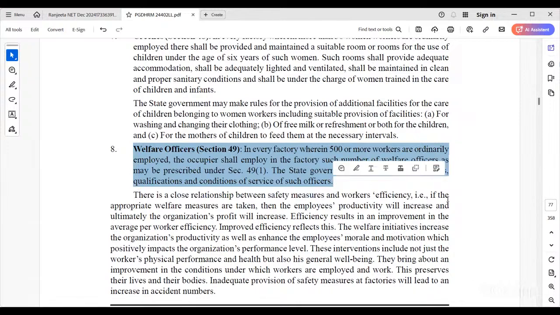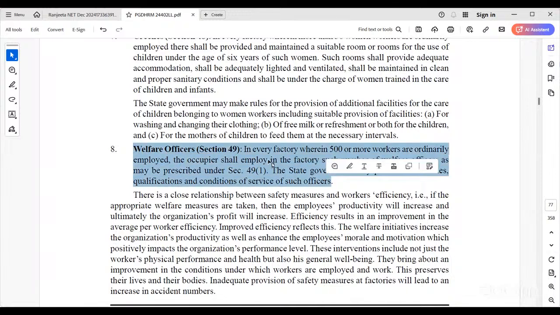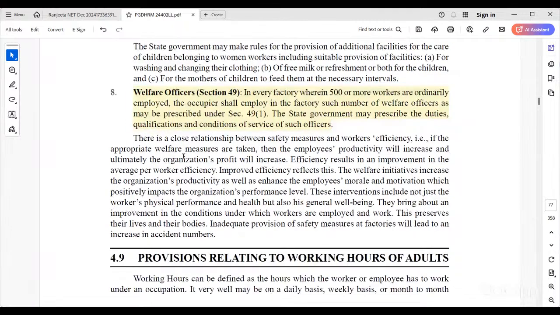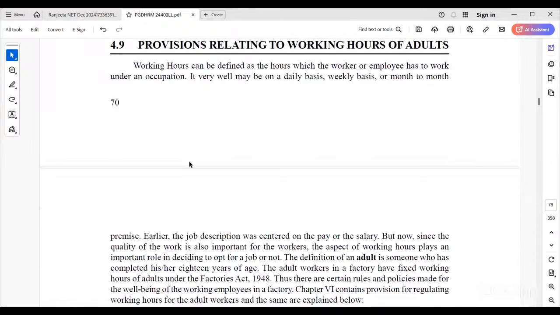The state government may prescribe the duties, qualifications and conditions of service of this welfare officer. There are organizations with more than 500 employees that still don't follow this Act. Government organizations need to follow it, but private organizations don't follow it.